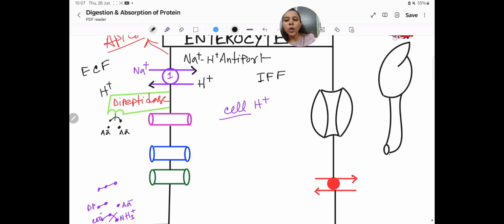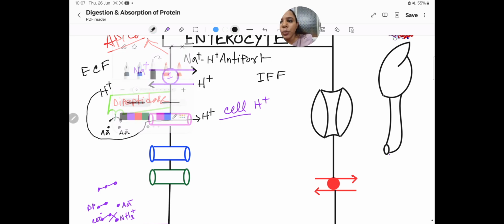So H plus will go back inside the cell with this transporter, and who will move with this H plus? The dipeptide will also move in, so H plus, and the dipeptide.